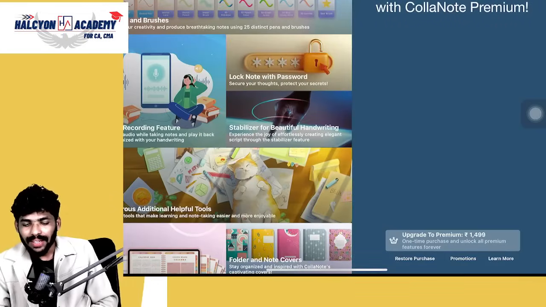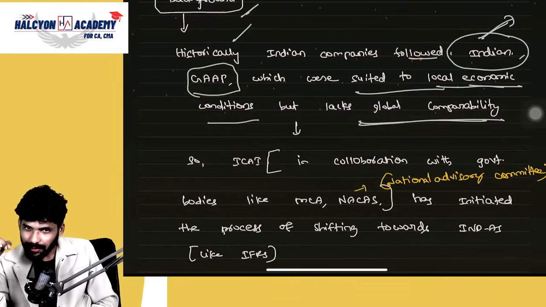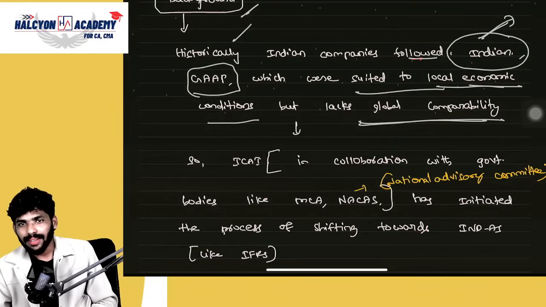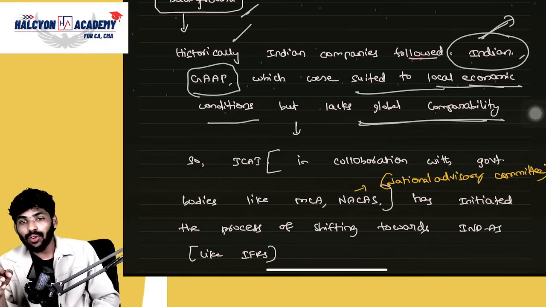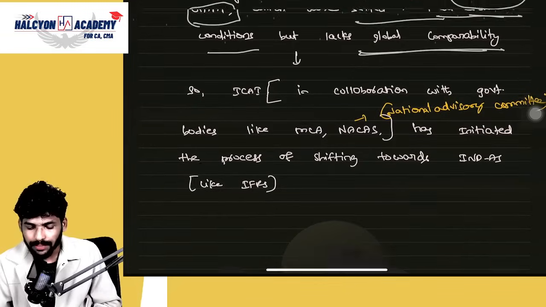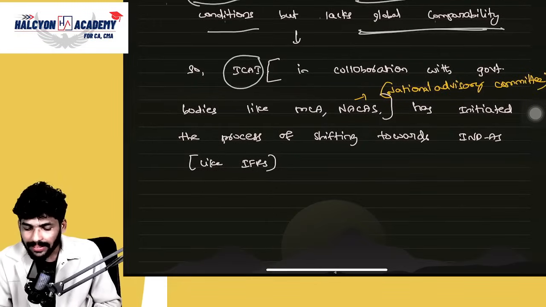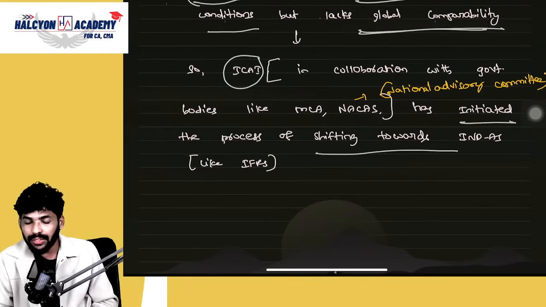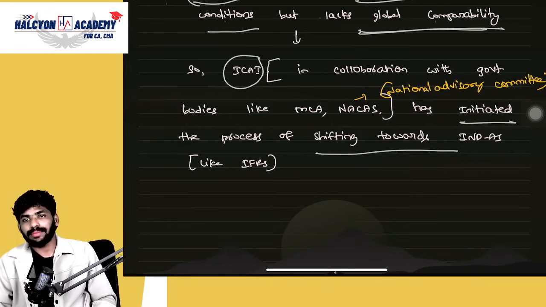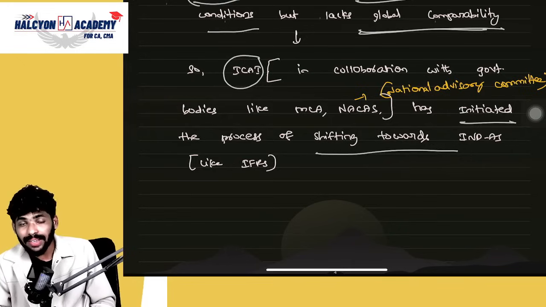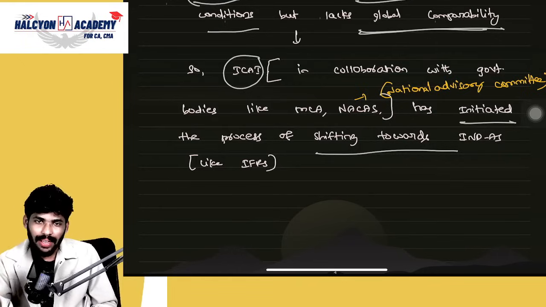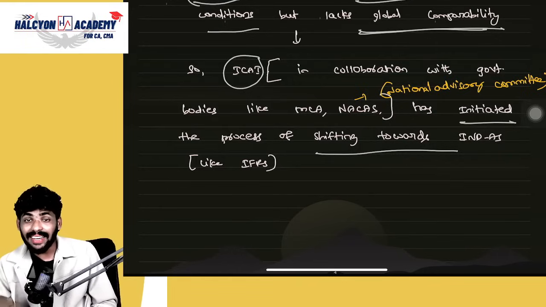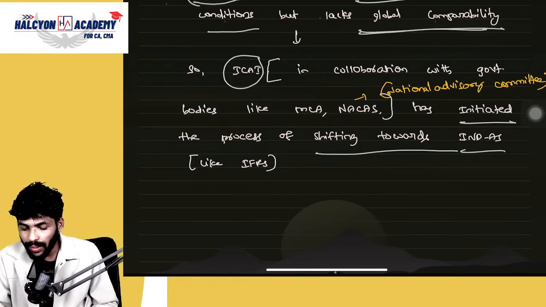So we can say for that purpose, Ind AS has been introduced. See guys, Indian GAAP is not suitable for global comparability. For that purpose, they have introduced Ind AS, Indian Accounting Standards. Is it clear? So that's why ICAI has initiated the process of shifting towards Ind AS. Who initiated the process, guys? ICAI, who also issued the accounting standards.